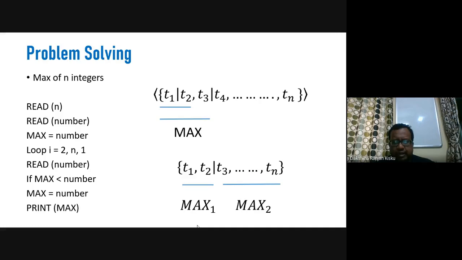Now if we consider there are n numbers t1 to tn, we can decompose this problem into two different problems. In the domain of the first problem, we will have only one integer, and in the domain of the second problem, we will have the rest of the integer numbers. That means we decompose the whole problem into two parts. The first part will contain one integer, which we can call max.